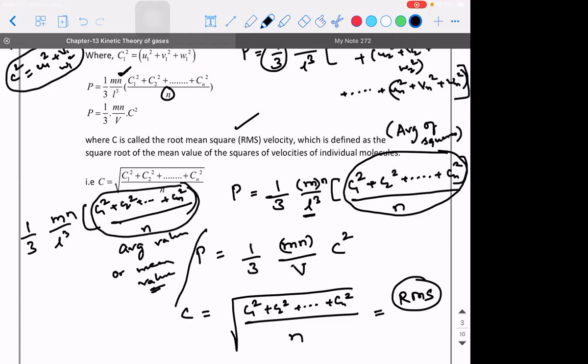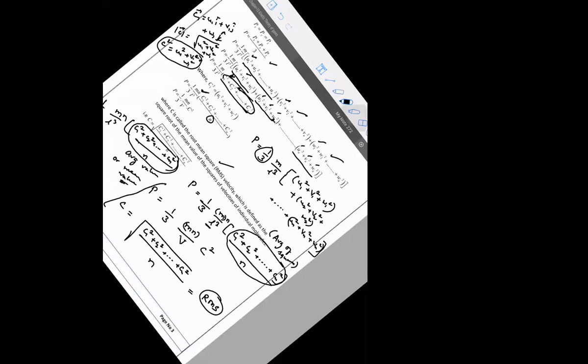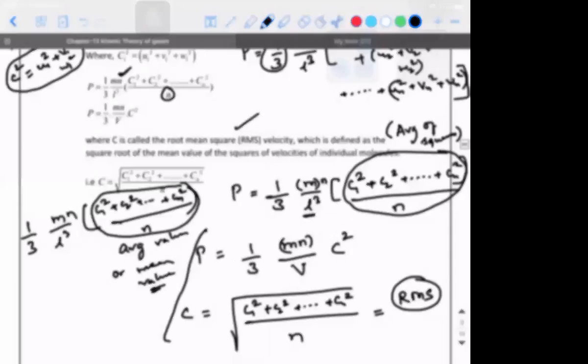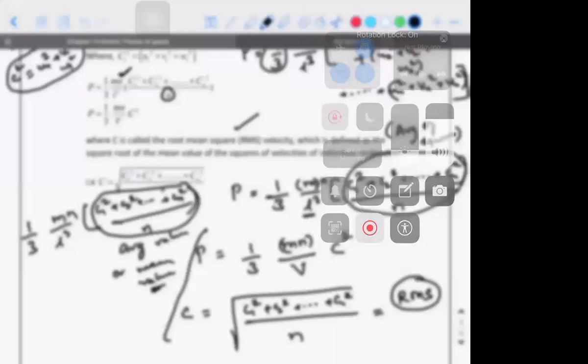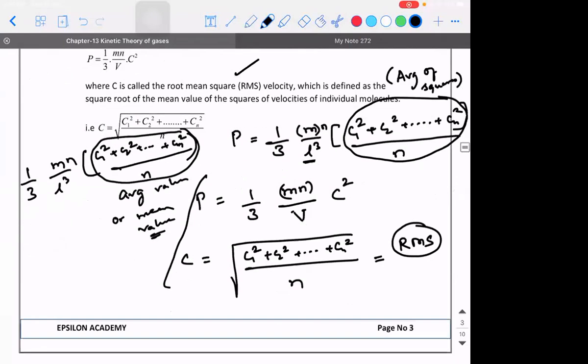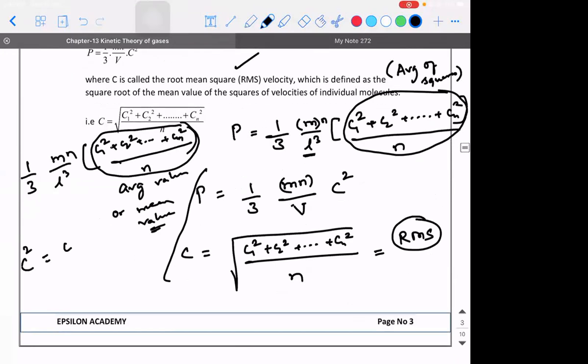Now the question is, it is a mean of whom? Mean of the squares, sir. It is the mean of the squares, right? So we call it MS. MS means mean square. So if I call that value C square, I'm replacing this whole expression of C1 square plus C2 square plus so on till Cn square with a term called C square.